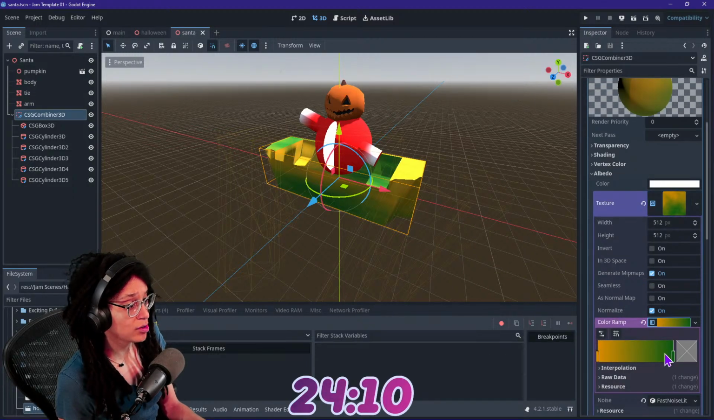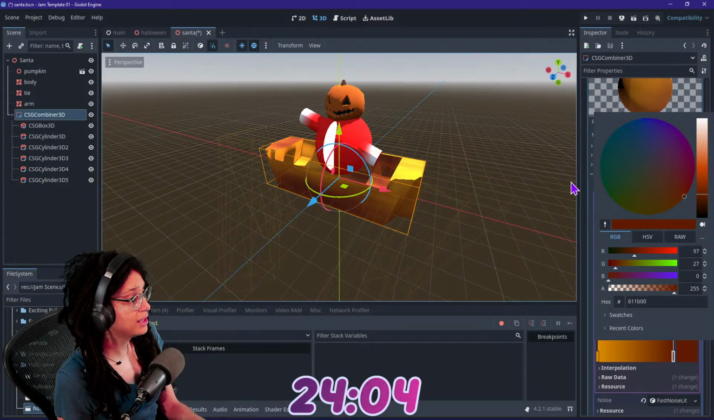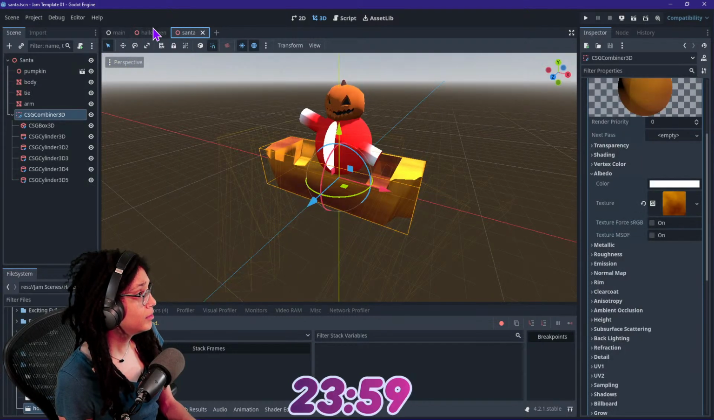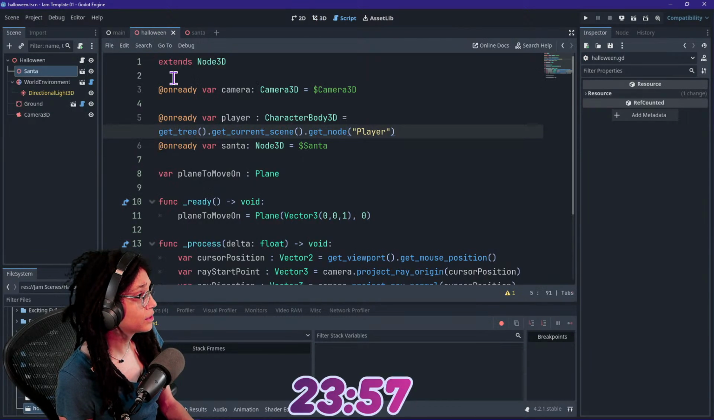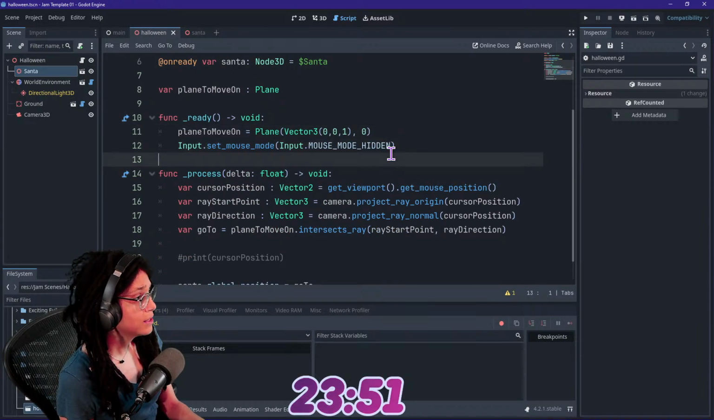No problem. Instead of green, I think we could go with a dark gold, and that would still, it even kind of matches the other thing. All right, cool. And then for this script, we want to say what? Oh yeah, the mouse. Let's put that in the ready function.